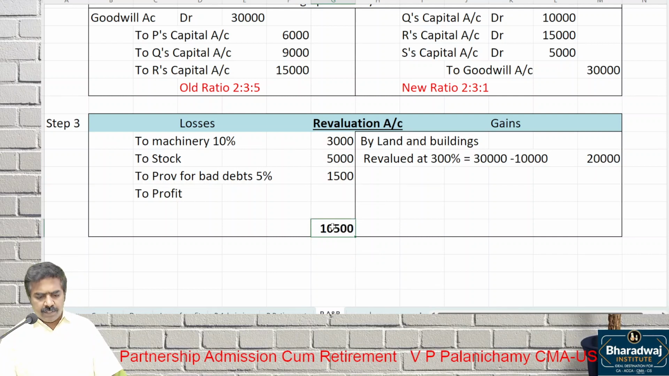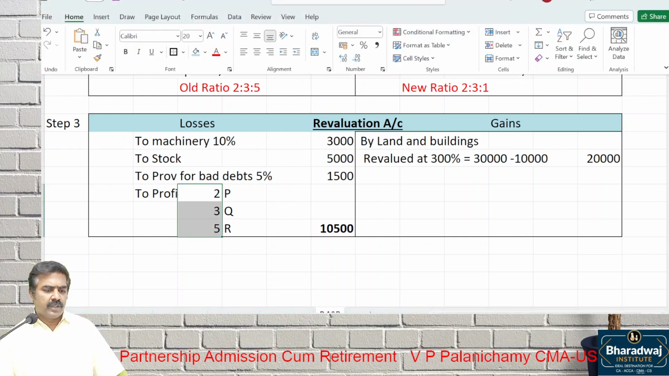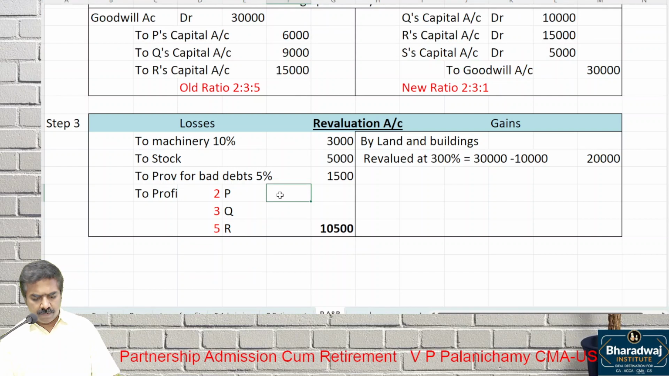This profit will be shared amongst which partners? Who are the old partners? P, Q, R in old ratio. What is the old ratio? 2:3:5. You will transfer the profit to old partners in old ratio. How much? 2,100.